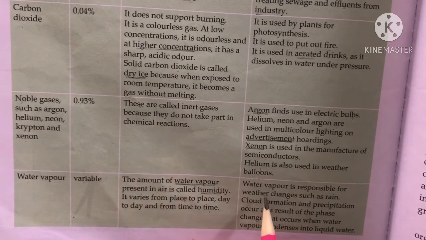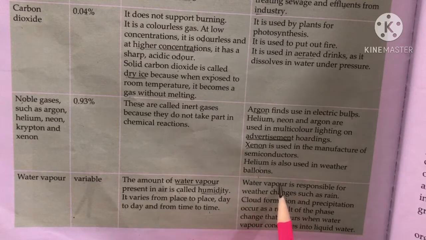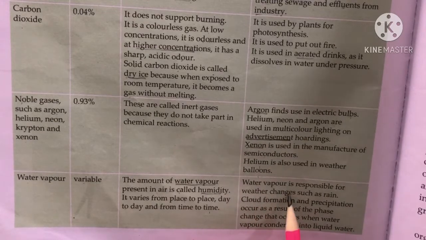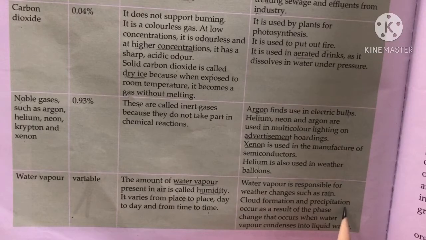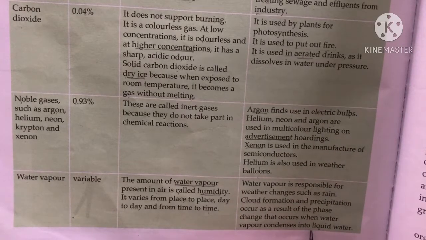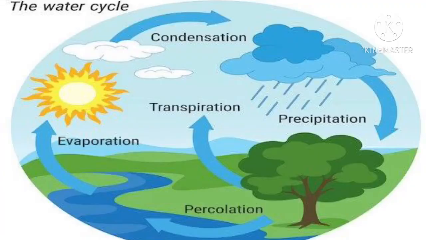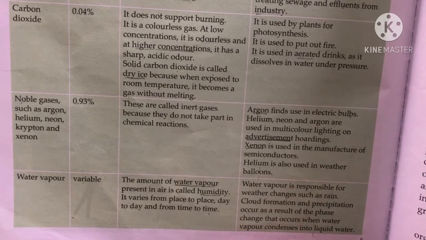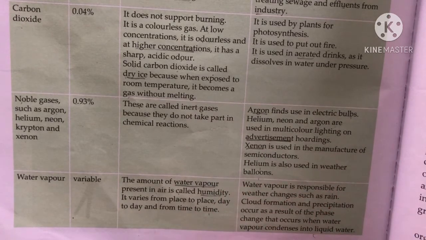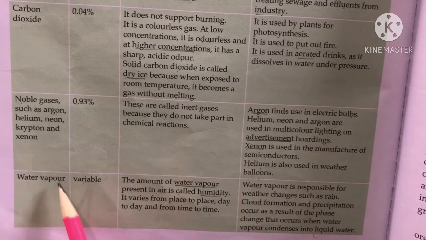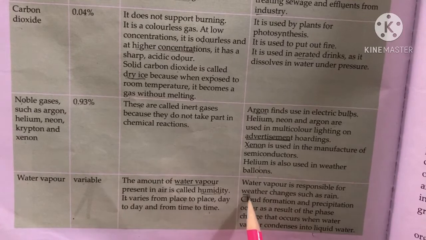Then what are the uses of these water vapors? Water vapors are responsible for the weather changes such as rain, cloud formation, precipitation. These all occur due to the water vapors, like you can see in the water cycle. Firstly the water changes into vapor form, then vapor changes into the liquid form, and they will fall onto our earth in the form of rain. Okay, so the water vapors are responsible for the weather changes.